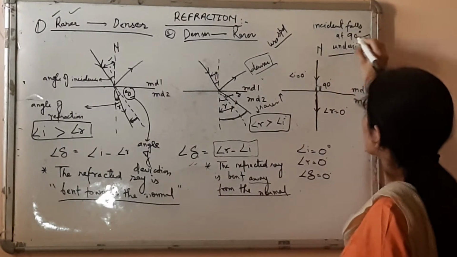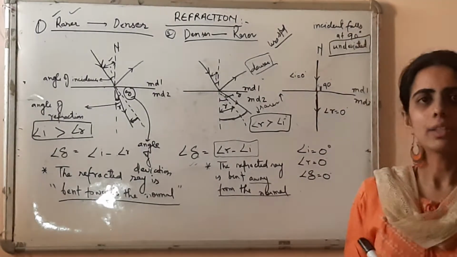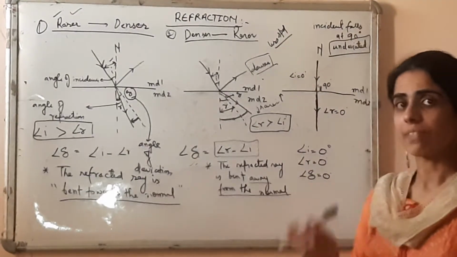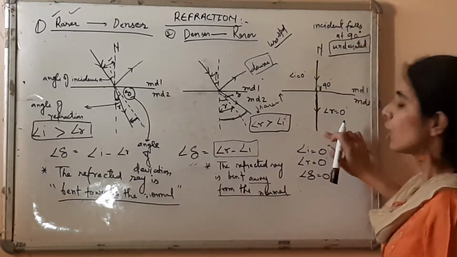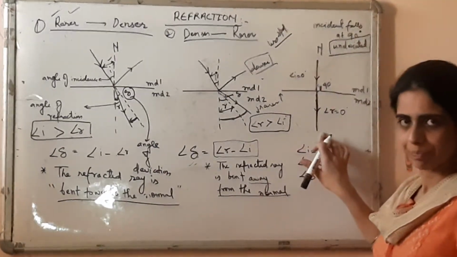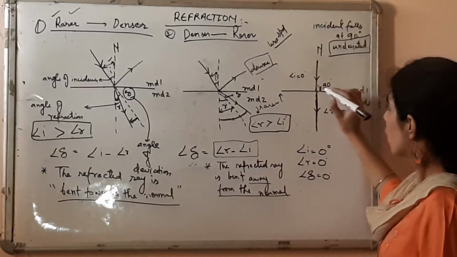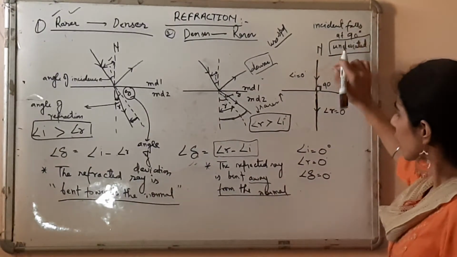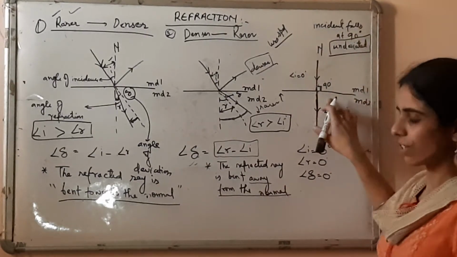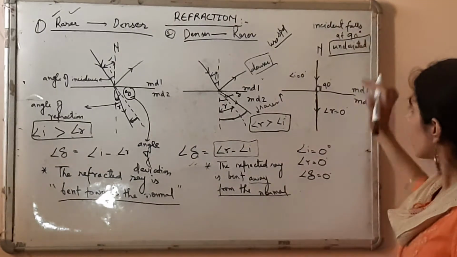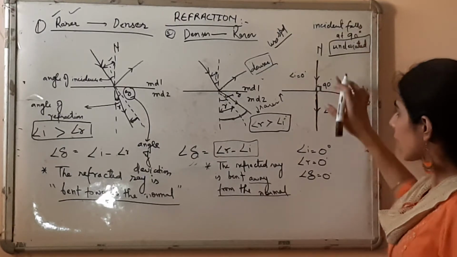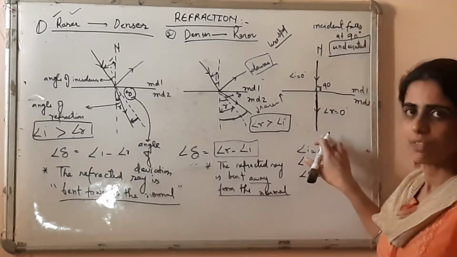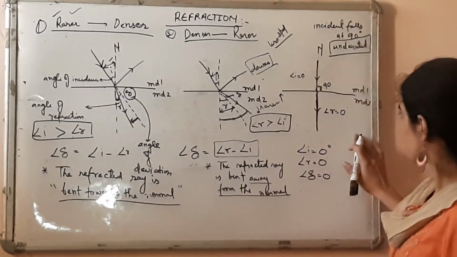Please remember important case that the ray is going to pass undeviated. In the refracted ray, you will not see any deviation. The path of ray will remain same. Conditions apply. The incident ray should fall at an angle of 90 degree in medium 1 and it will follow the same direction. Yes, there will be no deviation observed in this case.